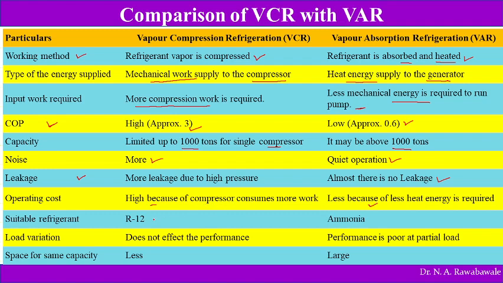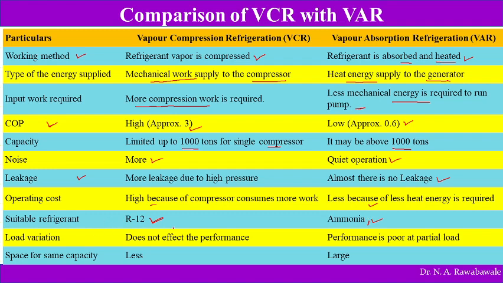Suitable refrigerant: vapor compression refrigeration system uses many refrigerants designated as R12, R14, R114, and so on. In vapor absorption refrigeration system, ammonia and lithium bromide, some hygroscopic absorbents, are used. So very limited numbers of refrigerants are available for vapor absorption refrigeration system.